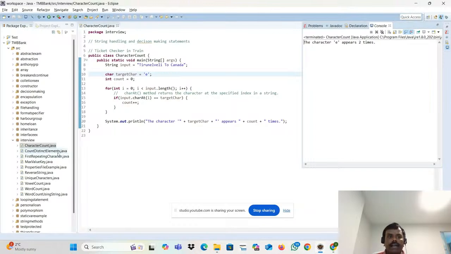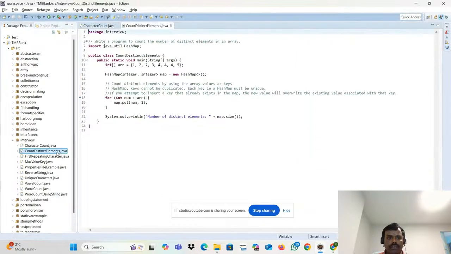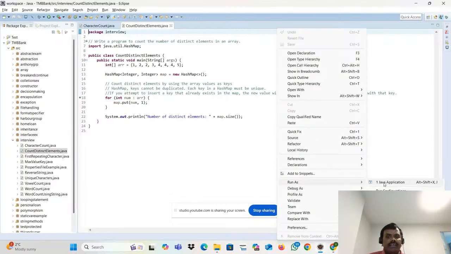Okay, now let's go for another one. Another example is count distinct elements. You'll be asked to write a program to count the number of distinct elements. What do you mean by distinct element actually? Any guess, team?